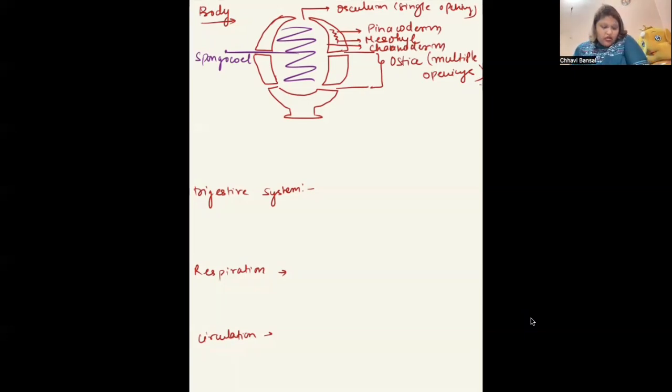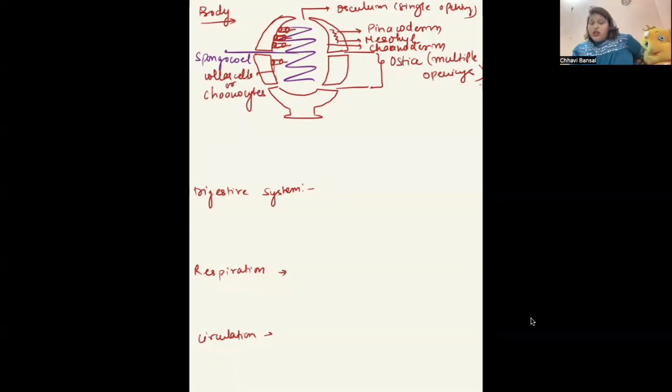So pinacoderm is the outermost layer, middle layer is called as mesohyl, and the innermost layer is called as choanoderm. And in choanoderm, there are different collar-shaped cells with flagella, like this. These cells are called as collar cells or choanocytes. The choanoderm is made up of these type of cells called as collar cells or choanocytes.